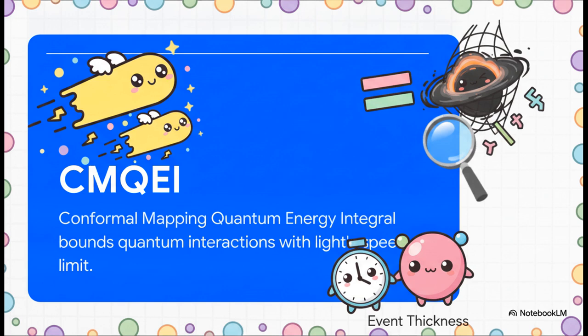Now, the huge takeaway here is how it uses nature's absolute speed limit to create something called an event thickness. Since absolutely nothing can move faster than light, particles cannot interact in zero time or zero space. By forcing everything into this mathematically finite thickness, CMQEI prevents the equations from blowing up into infinity. It literally stops the universe from mathematically destroying itself.